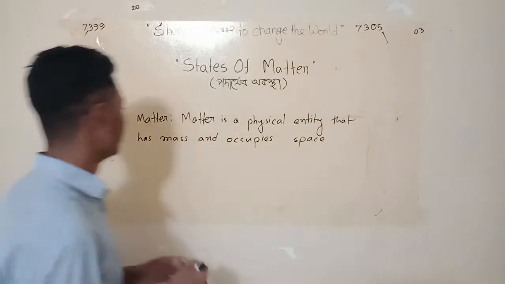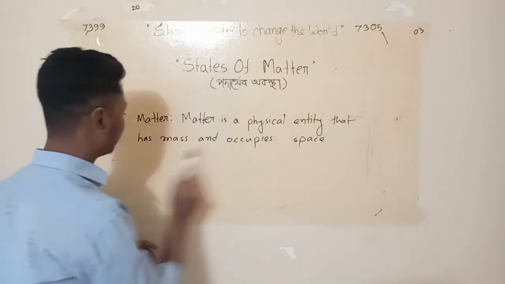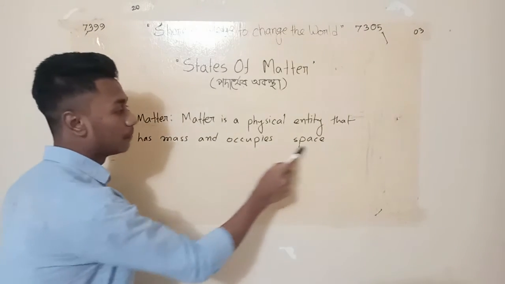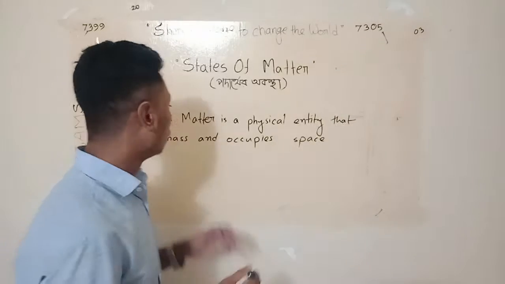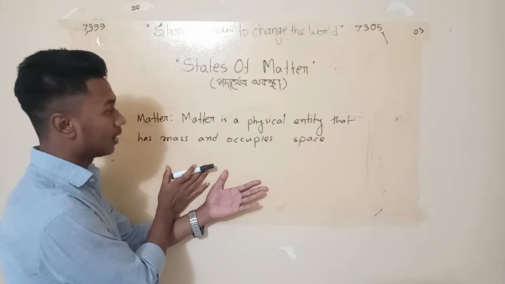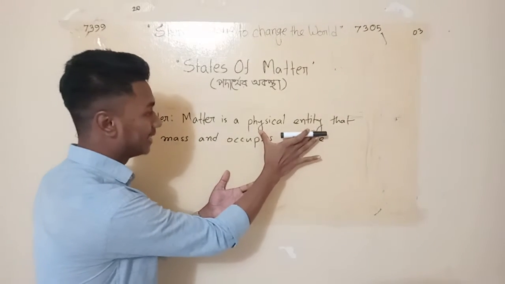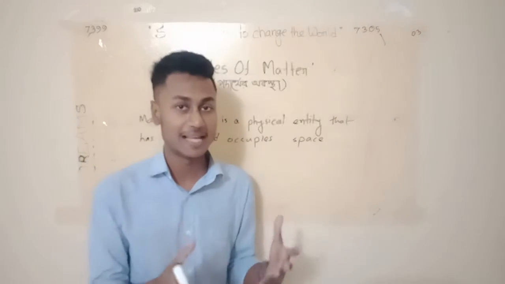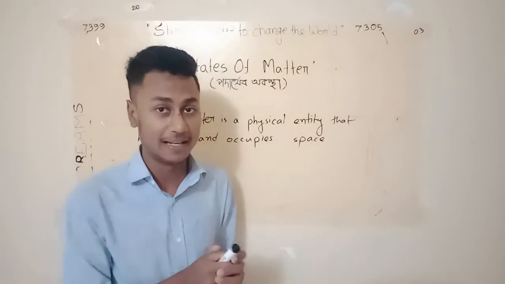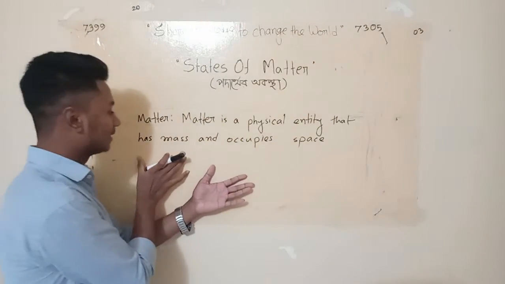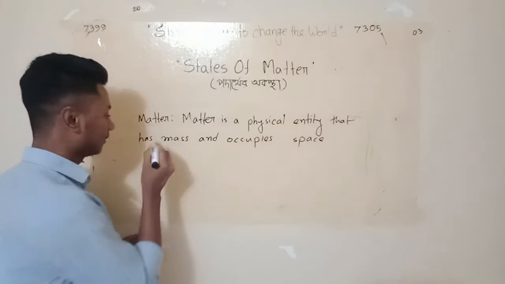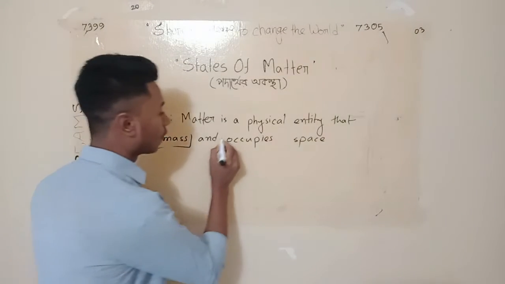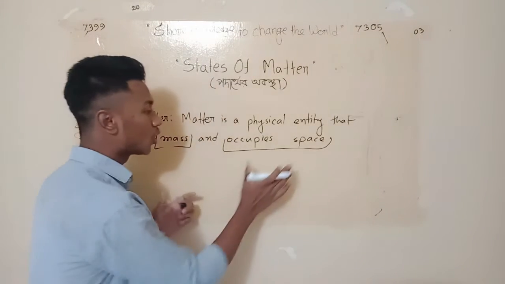what is matter? Well, matter is a physical entity that has mass and occupies space. So we are seeing that here. Physical entity means that it has a physical shape or size or something like this that we can feel. It has mass and it occupies space.